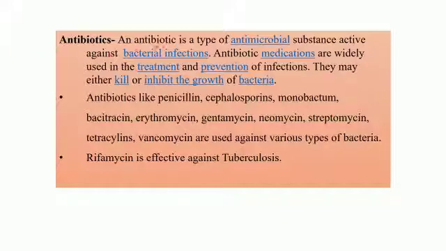An antibiotic is a type of antimicrobial substance active against bacterial infections. So an antibiotic is used specifically only to treat bacterial infections. Hence, it is a type of antimicrobial substance.